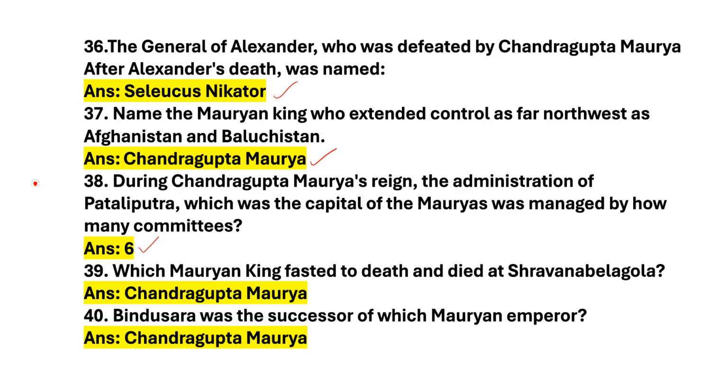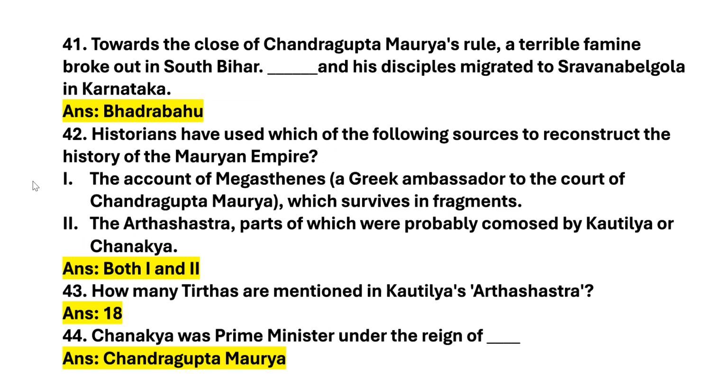Which Mauryan king fasted to death and died at Shravan Belgola? Answer is Chandragupta Maurya. Next question. Bindusara was the successor of which Mauryan emperor? Answer is Chandragupta Maurya. Let's move on to the next slide. Next question. Towards the close of Chandragupta Maurya's rule, a terrible famine broke out in South Bihar. Das and his disciples migrated to Shravan Belgola in Karnataka. Answer is Bhadrabahu. Next question.